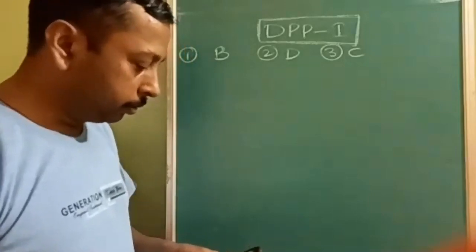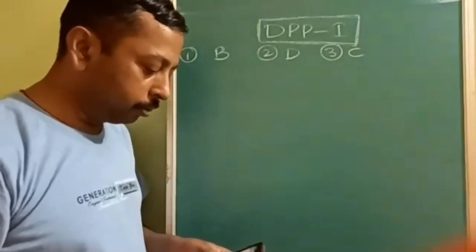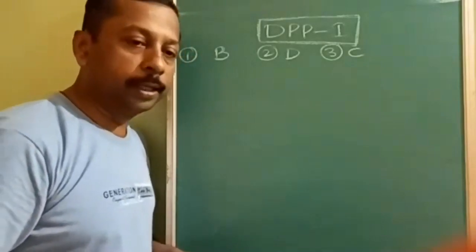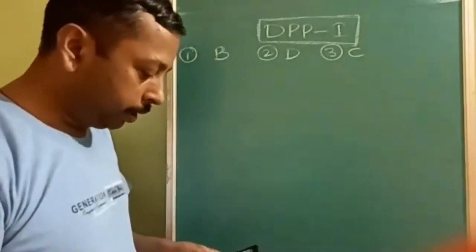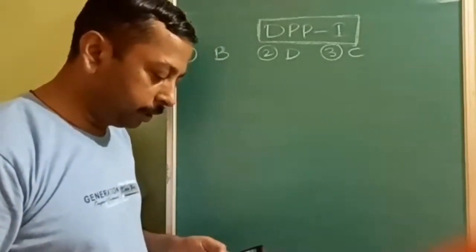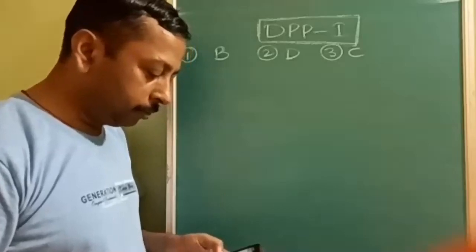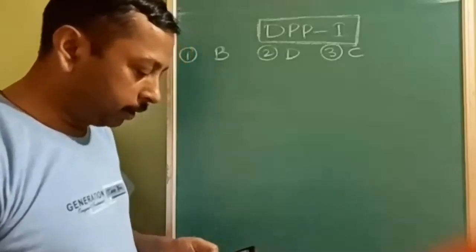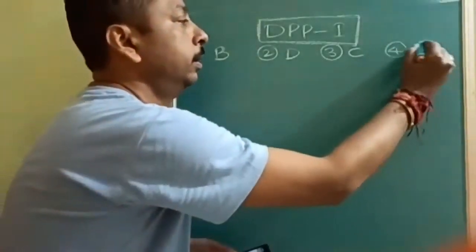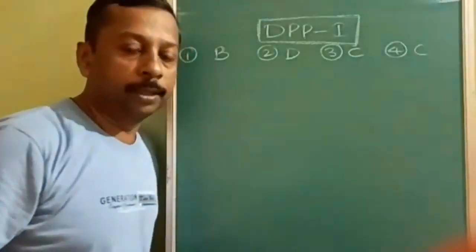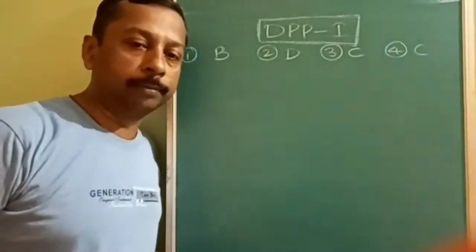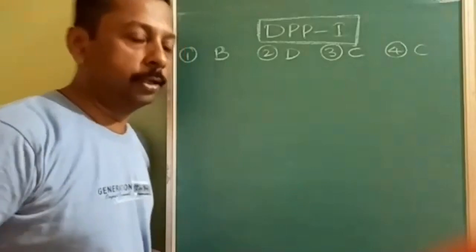So you have to find out for gold sol, a metal sol. The options are NaCl, plus 1; MgCl2, plus 2; aluminium, plus 3; and K4, plus 1. So answer will be C. Fourth answer will be C, because of the maximum charge found on the aluminium.